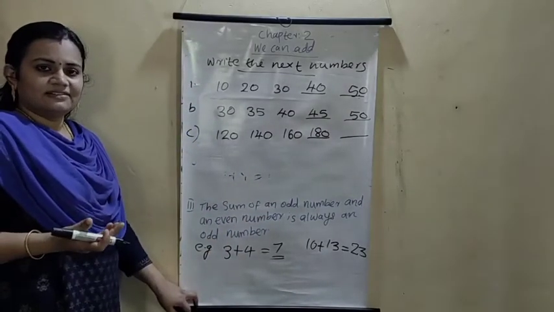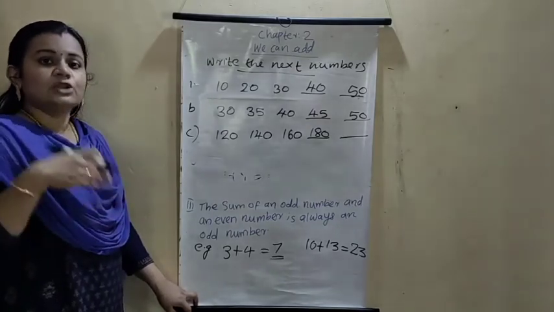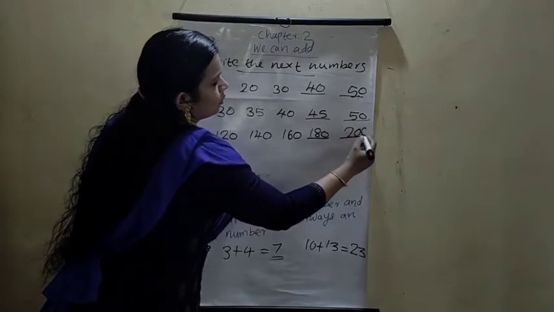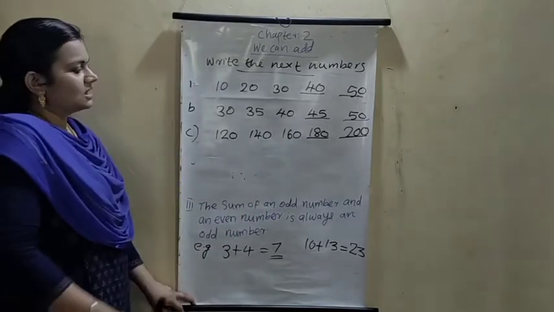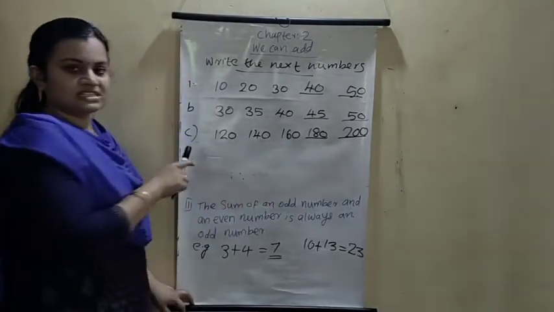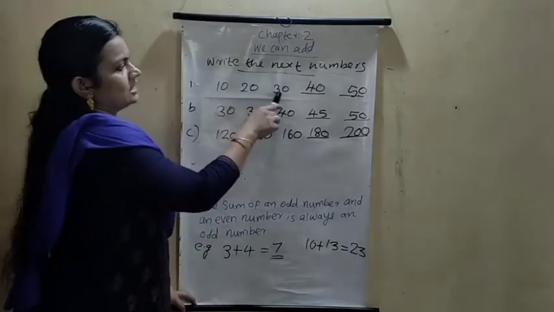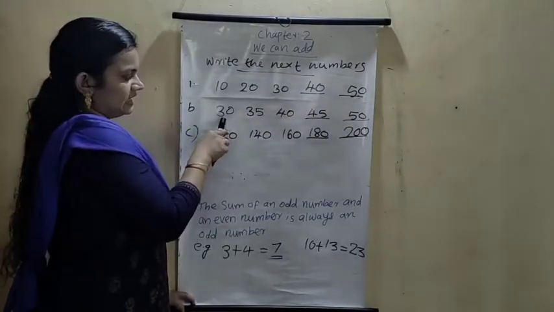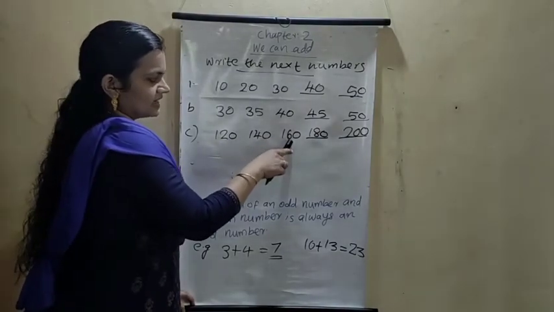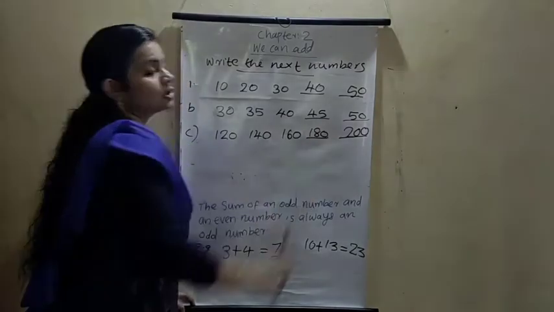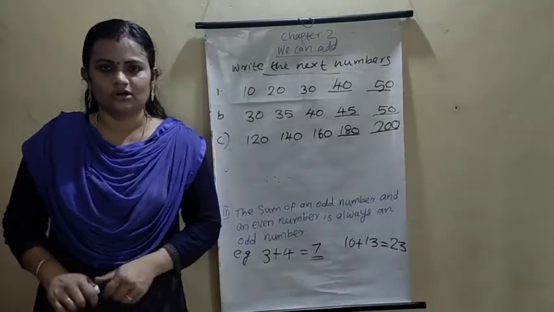Then what is next here? 190? No, 200. Understood? Then how to write the next numbers: you first find the missing numbers, then you write the next numbers. Understood all of you? 10, 20, 30, 40, 50. 30, 35, 40, 45, 50. 120, 140, 160, 180, 200. Understood how to write the next number? Understood all?